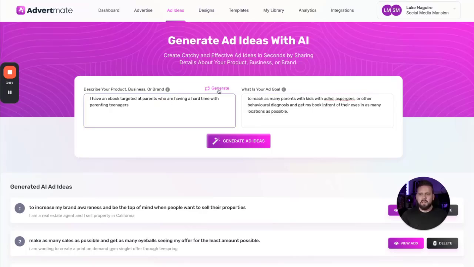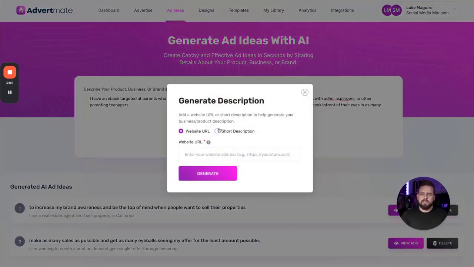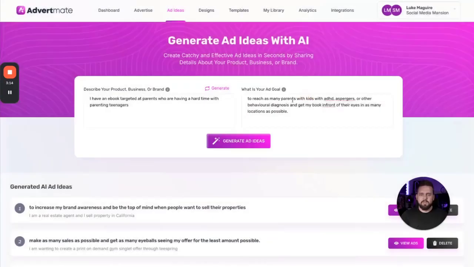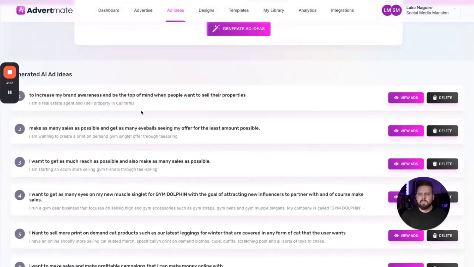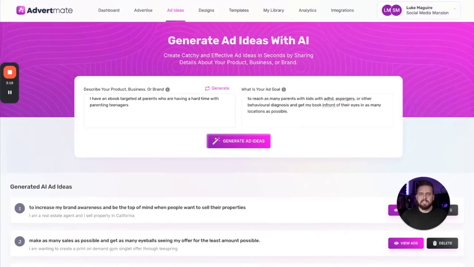Now we could also do that directly at the top under the ad ideas, which I've also copied this here. We can even regenerate this here and it'll give us a base. You can even create our own text based on our own website or a short description that we give it to get an even more in-depth answer there. And this is where we can also check any past generations that we've generated, ideas that we've created.